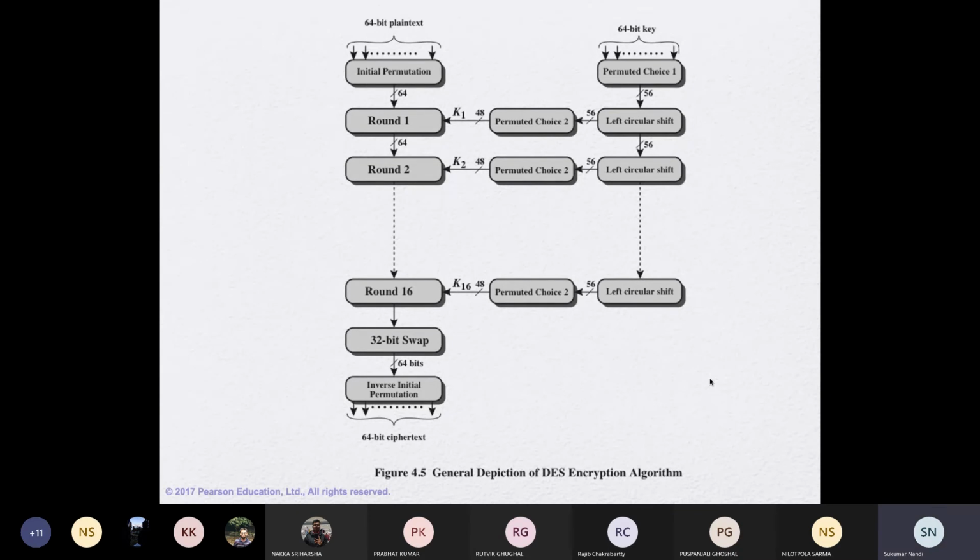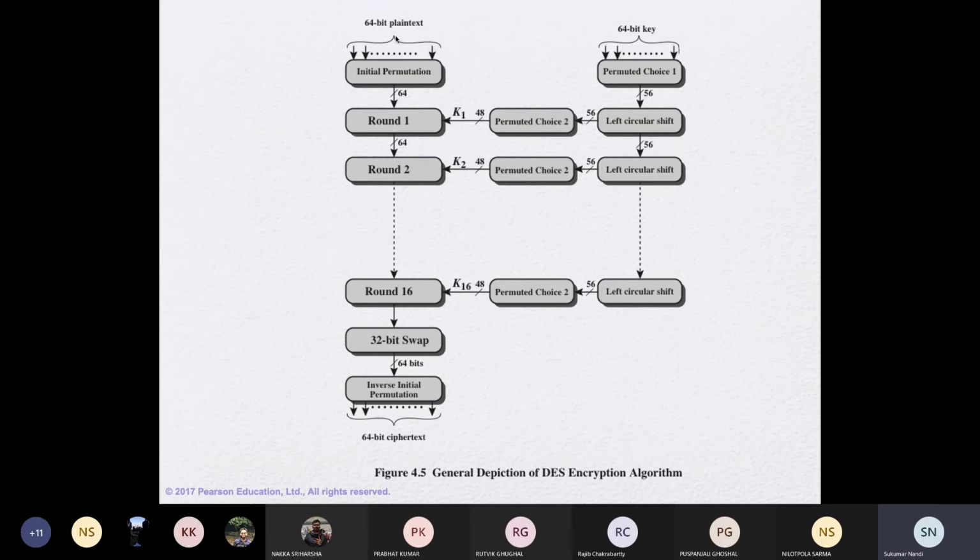First, if you look into DES, there is the initial permutation. The 64-bit plain text goes through a permutation. Why do we do permutations? We discussed that language has redundancy. As language has redundancy, the first alphabet, second alphabet, third alphabet, fourth alphabet follow a language property. For example, THE is the most frequently appearing.